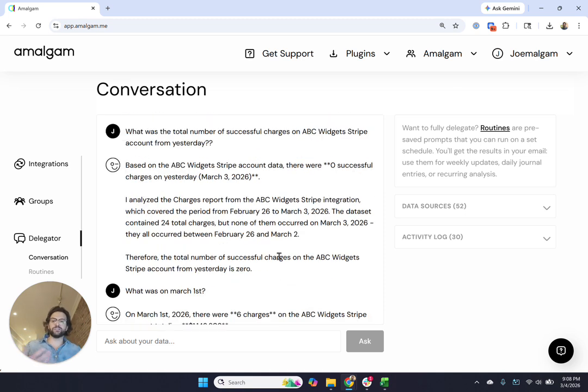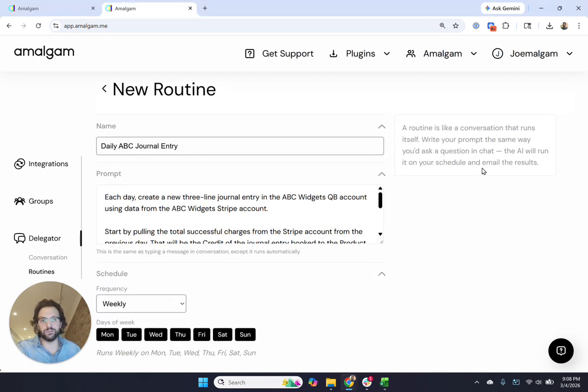So a lot of this straight prompting stuff can be really good if I'm just looking to pull information from a client or my bank account or whatever it may be. The journal entries are super cool, but I think what I'm really excited about the most is probably these routines. So here's another routine, as we call it, that I set up. And so I'm creating a daily journal entry.